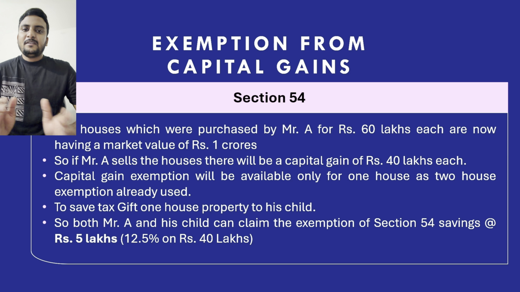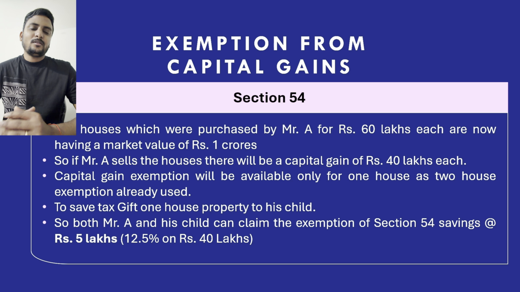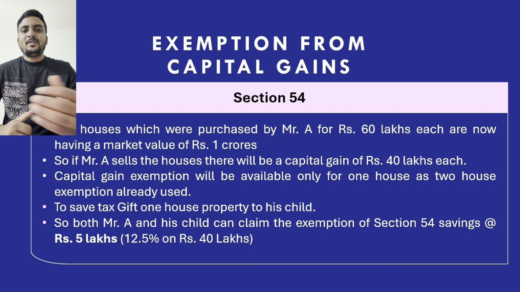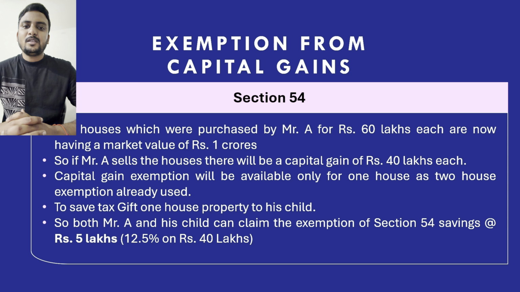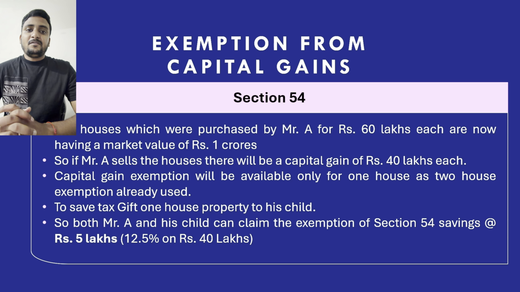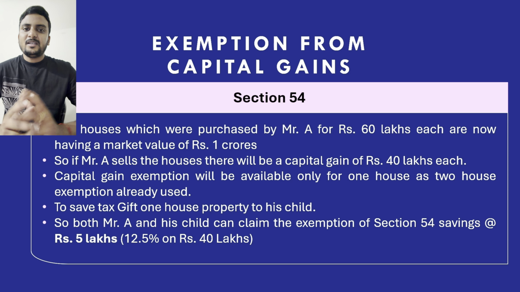So in order to save this 5 lakh rupees, what he can do is gift the second house property to his child and get it registered through a gift deed by paying the stamp duty. Any gift which is received from a relative is not taxable in the hands of the receiver. So the child need not pay any additional tax on the gift which he has received.